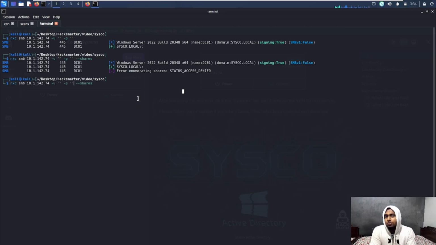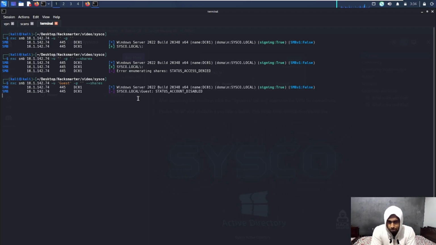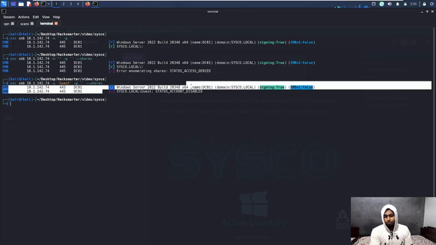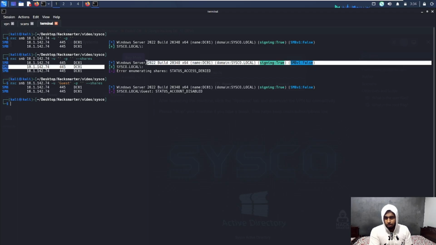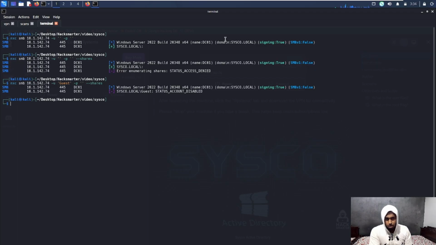What if we try using a guest user? Are we able to authenticate and list some shares? Okay, so we get an account disabled here, guys, which means that the guest account is disabled and the null user and null password, which means anonymous user, is able to authenticate but not able to list the shares. But one thing that we get here is the Sysco.local is our domain, and the name of this machine